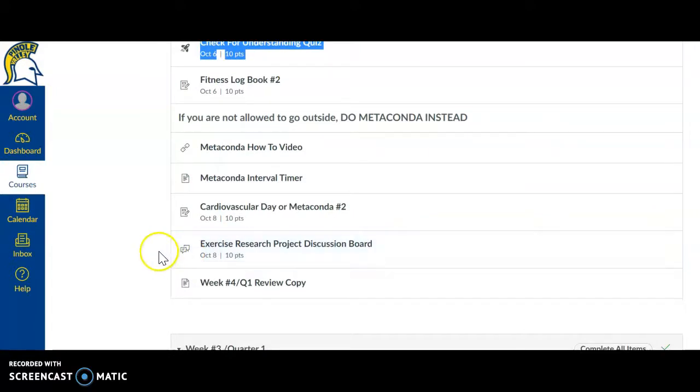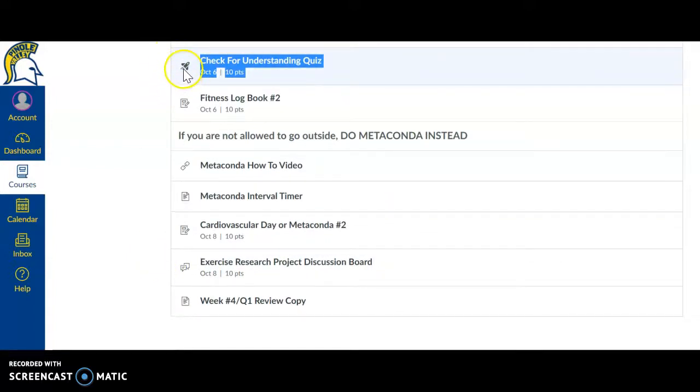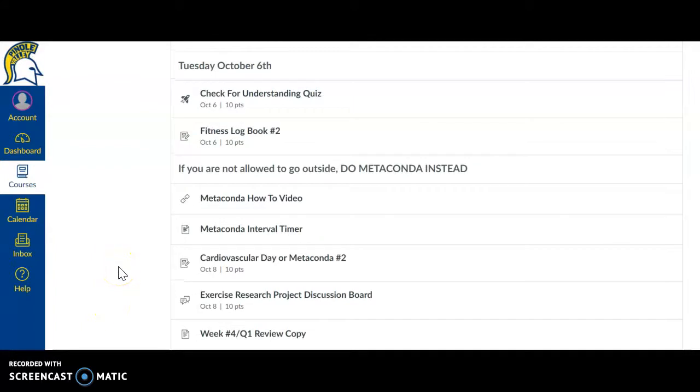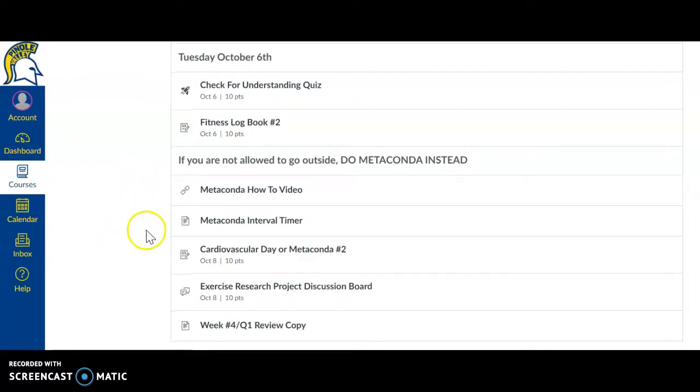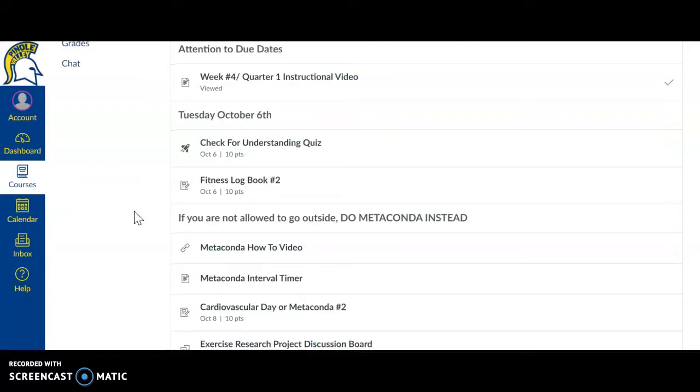So the assignments that you actually have to submit to me, that get graded, are going to be the rocket ship, which is a quiz, the pen and paper, which is an assignment, and the discussion bubbles, which is a discussion board topic. Make sure when you're looking at these topics here on Canvas, you know exactly what each of them means. I know I put a lot of information for you guys, but it's just to help further explain things in case I'm not around to help you out.